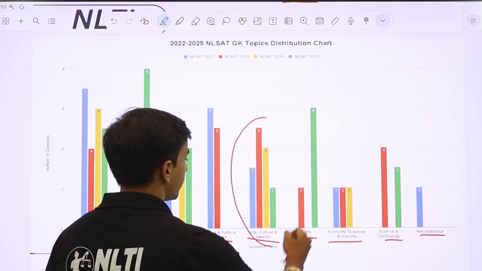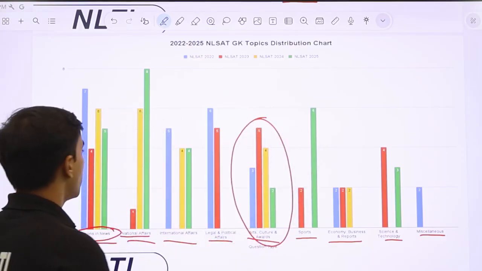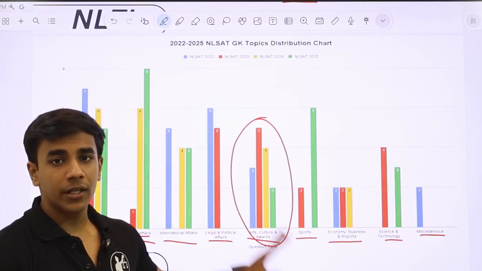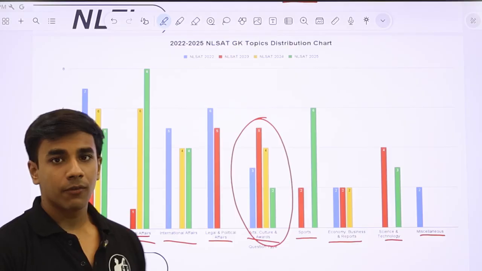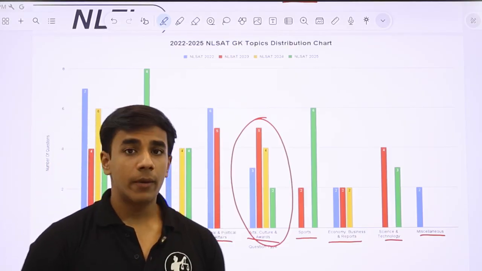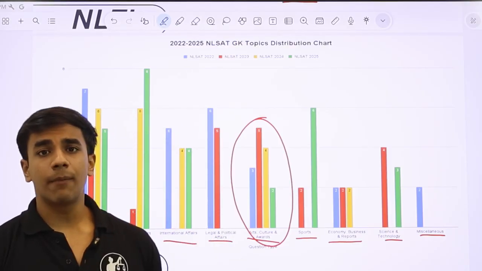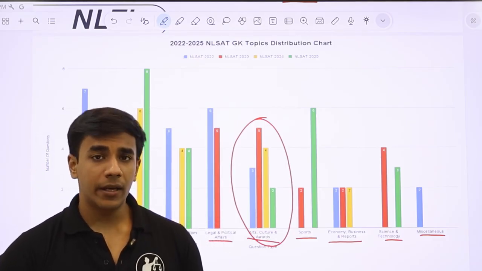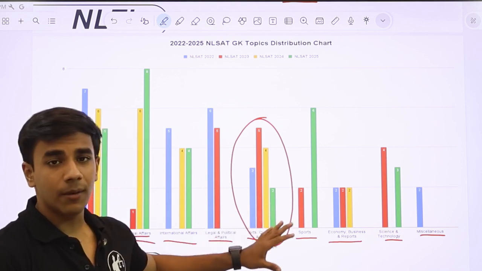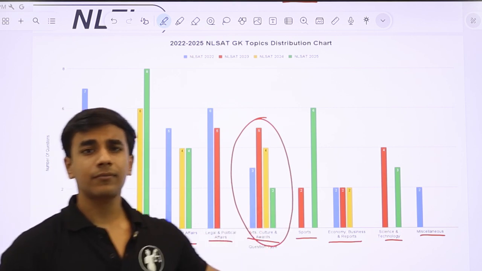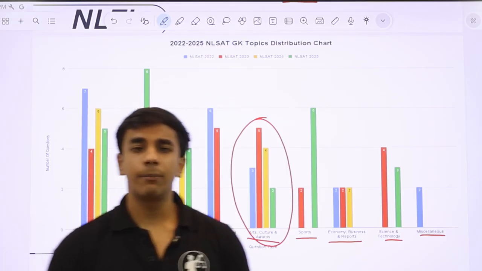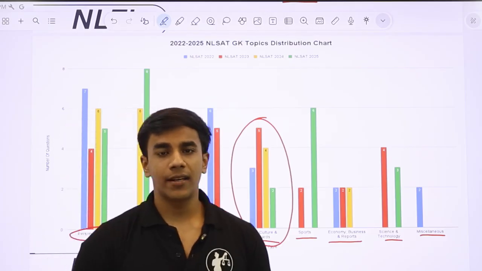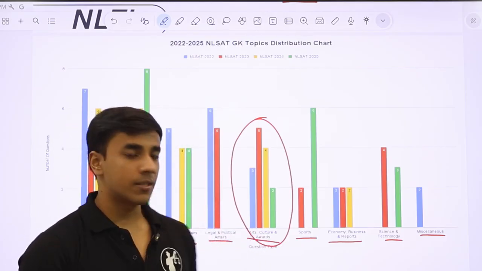However, a constant feature that emerges is this one: arts, culture and awards. For the last 4 years, NLSAT has consecutively asked questions from this topic. For example, the Bharat Ratna, Padma Bhushan, the Nobel Peace Prize, culture, art. For example, a particular painting was in news recently. Identify the maker of that art, or which painting are we referring to. So this has been a recurring topic in NLSAT, and the NLTI GK compendium that we provide for the GK section reflects this topic in great detail so that all our NLSAT students are prepared for this particular section.